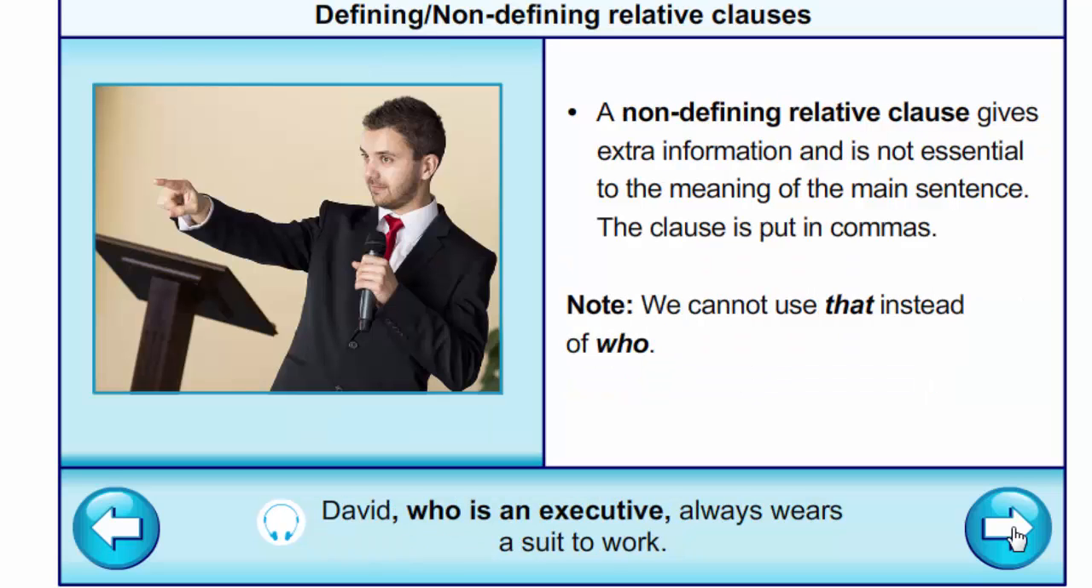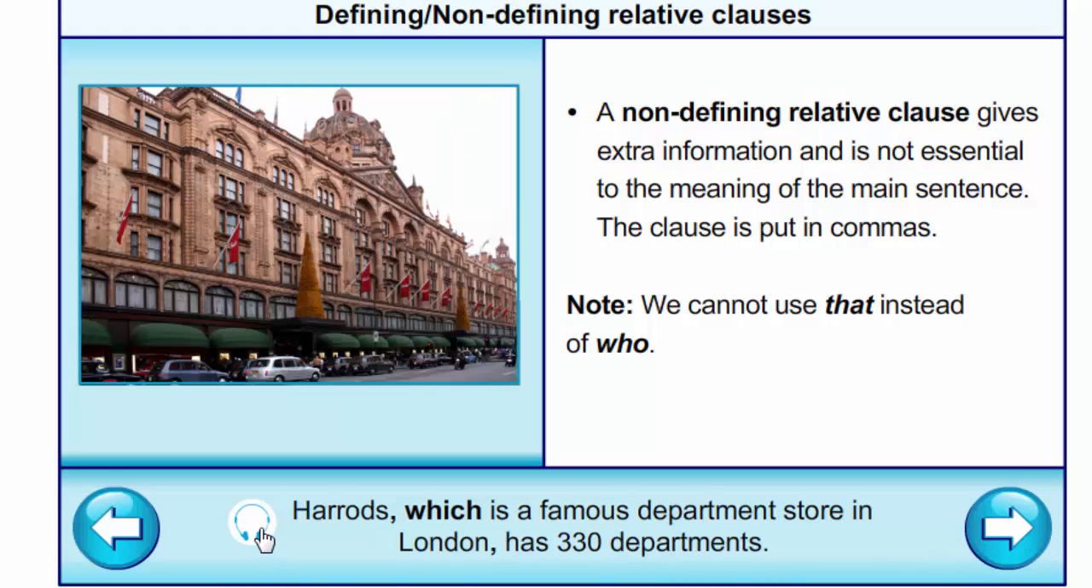A non-defining relative clause gives extra information and is not essential to the meaning of the main sentence. The clause is put in commas. We cannot use that instead of who. David, who is an executive, always wears a suit to work. Harrods, which is a famous department store in London, has 330 departments.